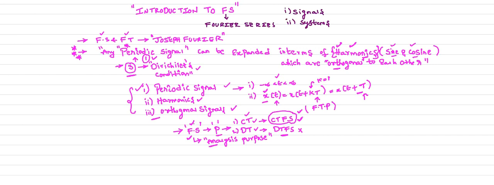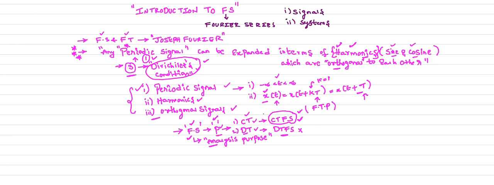So if you want to apply a Fourier series, the signal must be a periodic signal, and the signal must satisfy the three important conditions, which are your Dirichlet conditions. Since signals are classified into two types, with respect to the periodic signals, we have continuous time periodic signals and discrete time periodic signals.